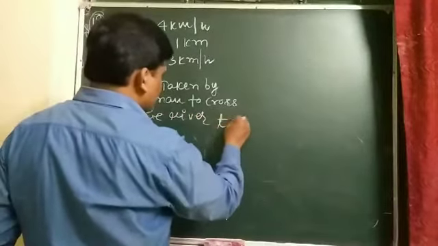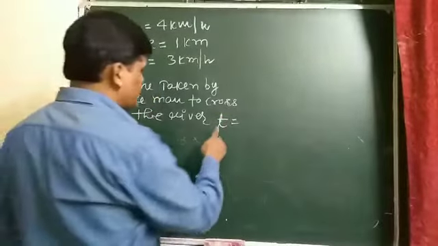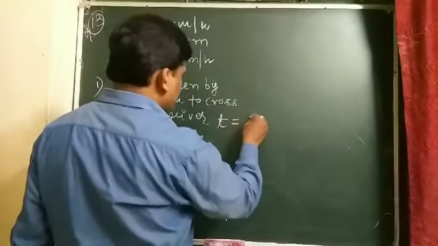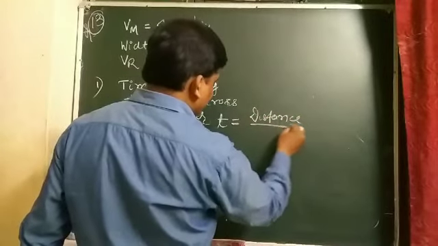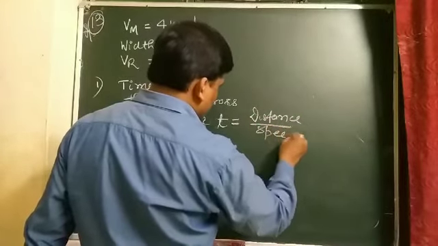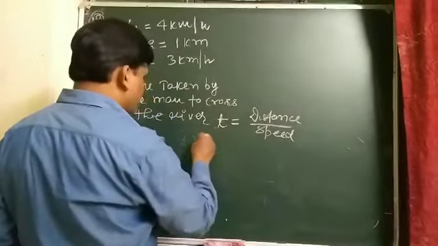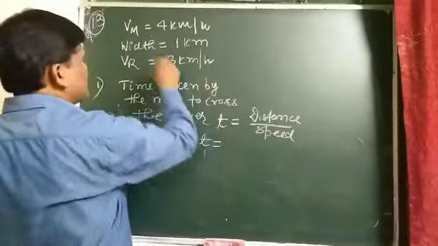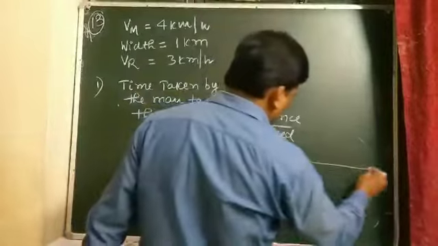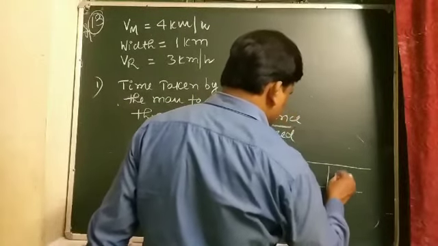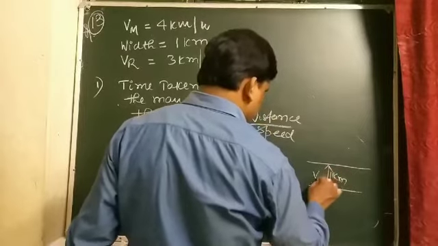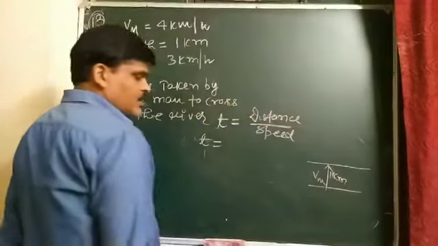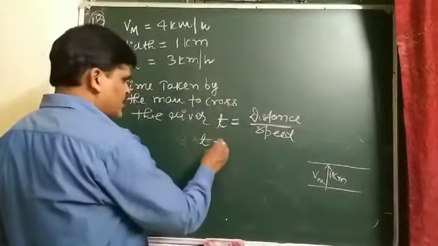We use directly time equals distance by speed. The distance is the width of the river, which is 1 kilometer. And the man starts swimming normally.